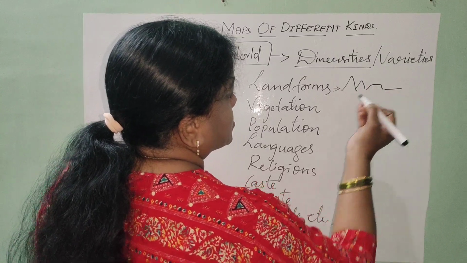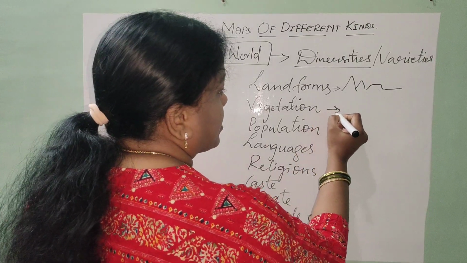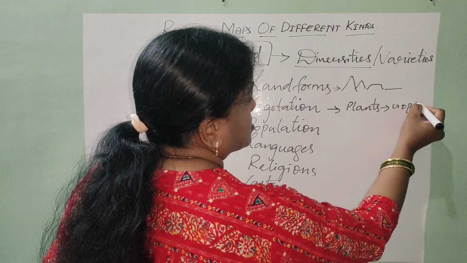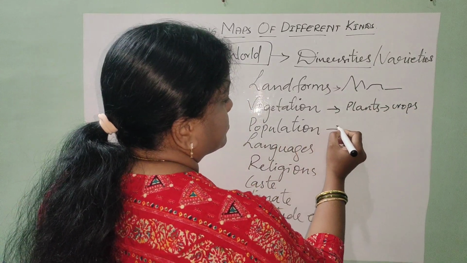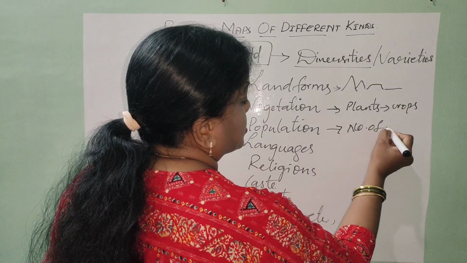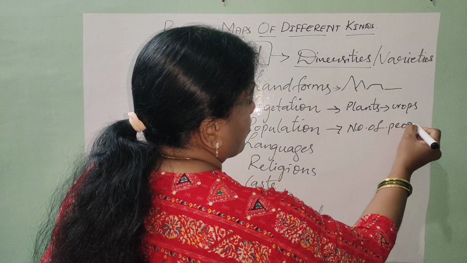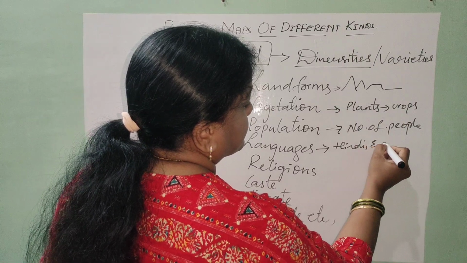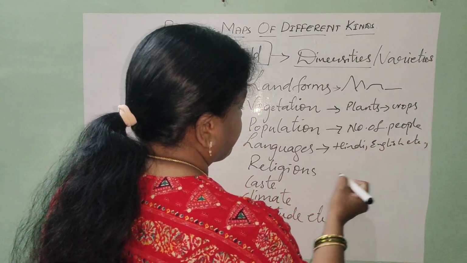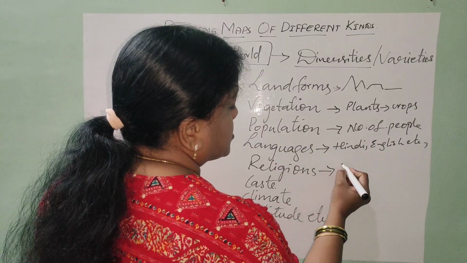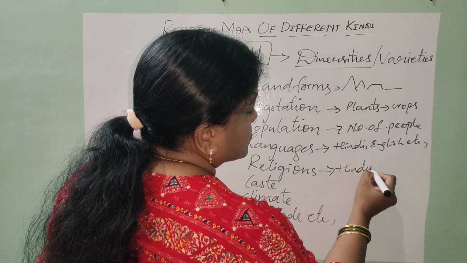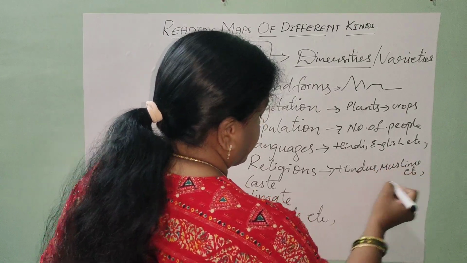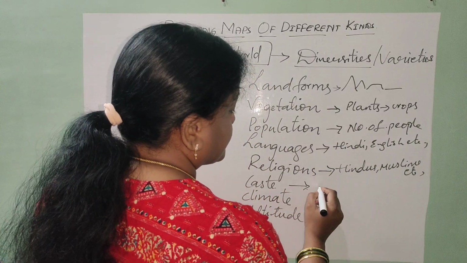plateaus, plains, vegetation, plant life, means it may be regarding the crops, population, number of people living in that particular place, languages, Hindi, English, etc. Religions, yes, Hindus, Muslims, etc. Caste, so and so.